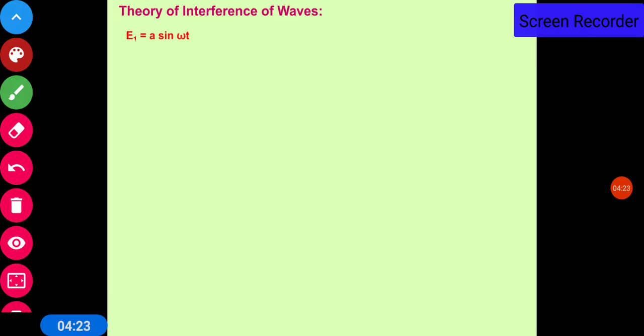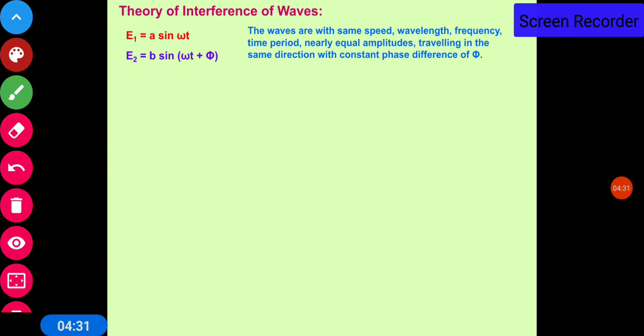Now the theory of interference of waves. These are the two waves, E1 is equal to A sin omega t and E2 is equal to B sin (omega t plus phi). These are the mathematical representations.